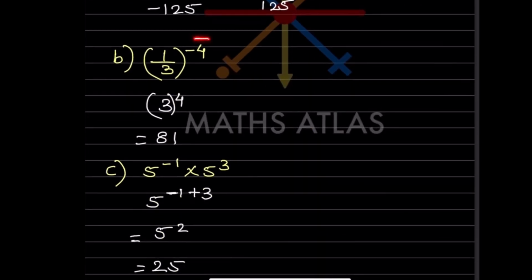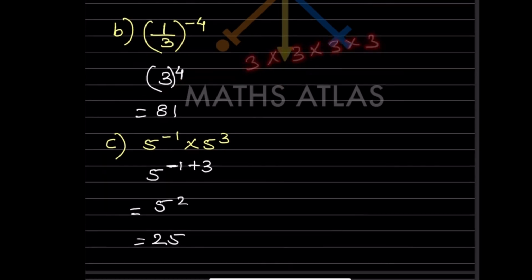Now again here you have the negative exponent, so you have to make it positive. So this will go in the numerator. Divided by 1, we don't have to write that 1 because 3 divided by 1 will be 3. So 3 raised to 4. When you multiply 3 four times, that is going to be 81.